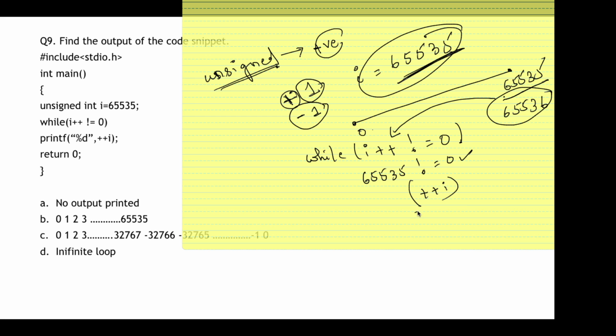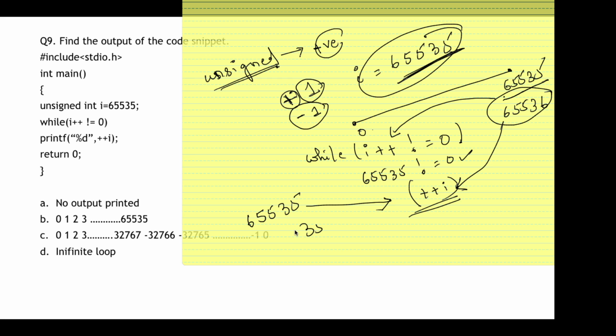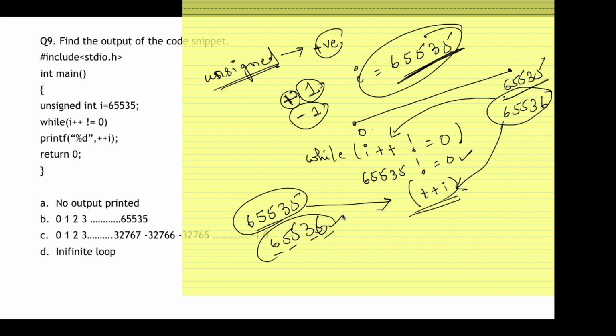Now plus plus I means this is a pre-increment, meaning this value should be printed. But on this unsigned scale, I can only take values up to this. I can't increase this. I can't write down 65536. Why? Because this is the maximum number. So this will not be printed.